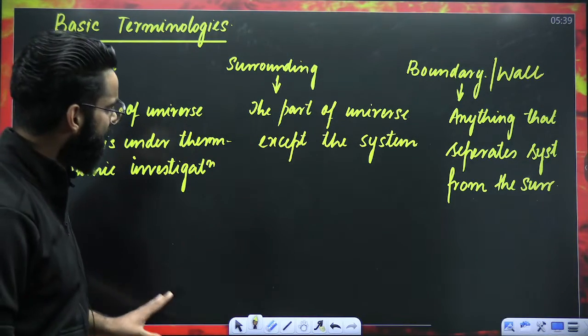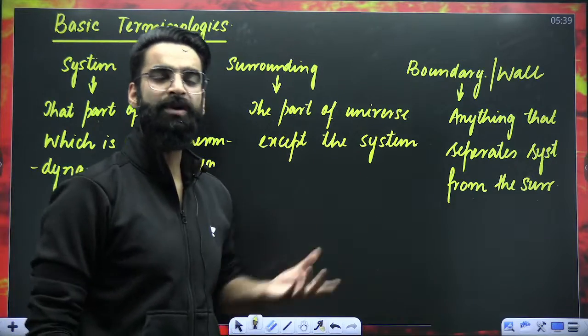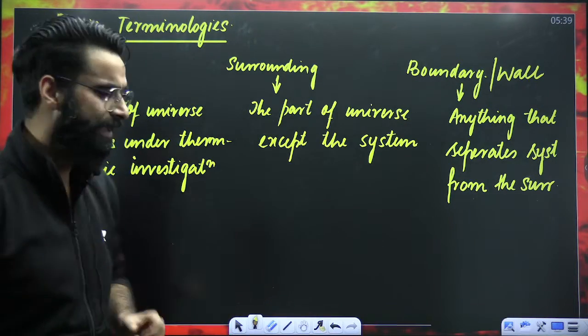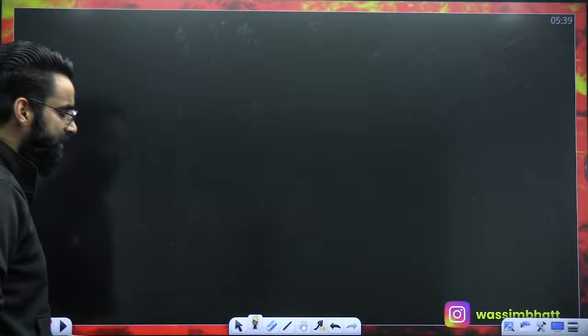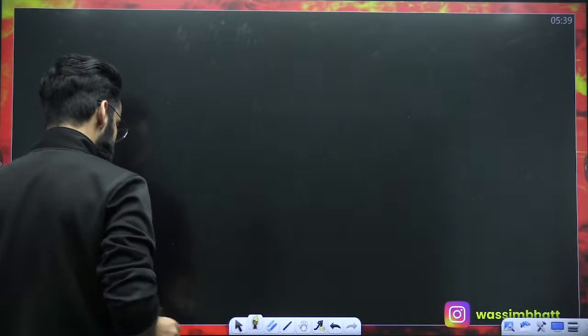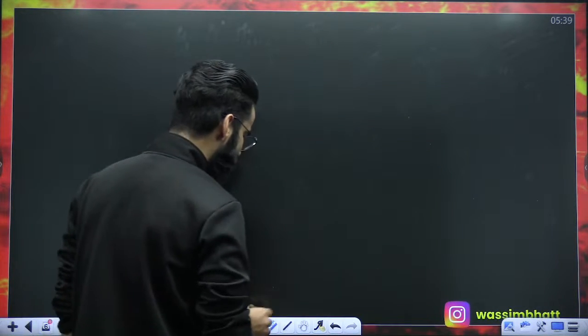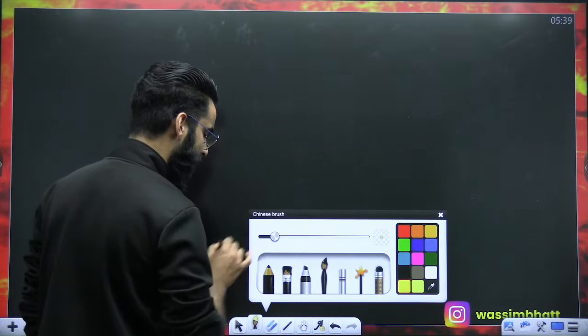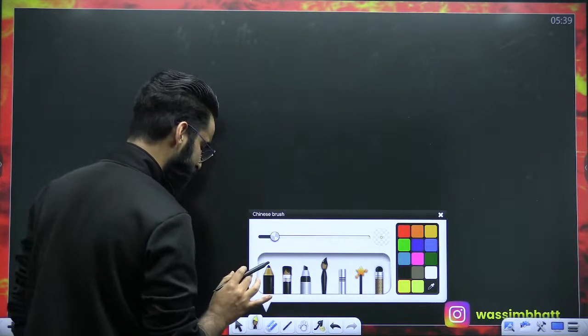So my dear students, let's get to know exactly what is the meaning of these basic terminologies. Have a look exactly what I'm going to talk about. Understand properly. My dear students, just to make you understand what is system, what is surrounding, and what is boundary, let me just do one simple thing.